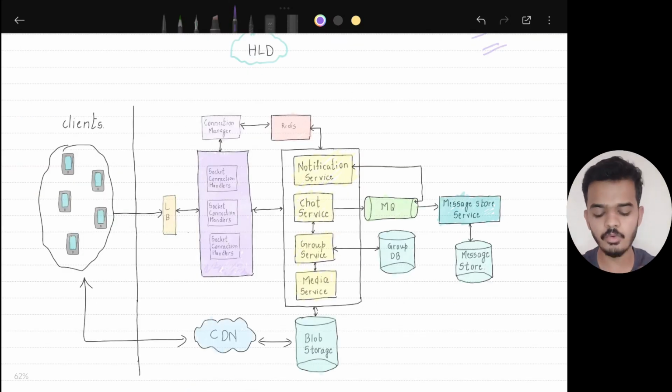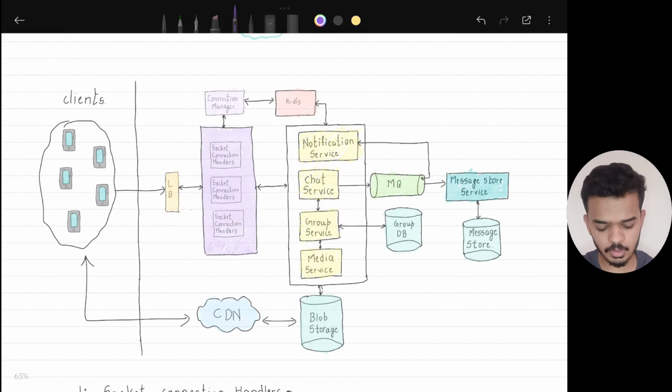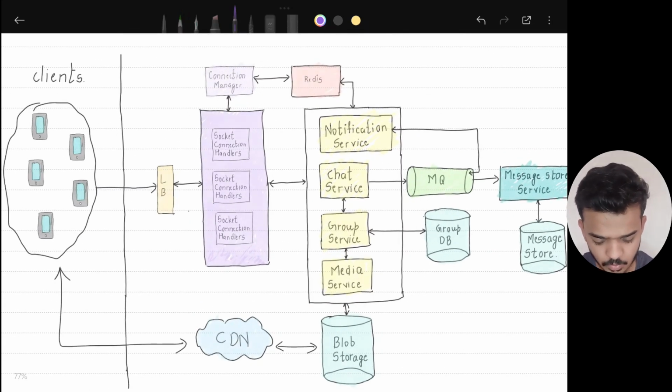Let's discuss how the high-level design of our system would look. Okay, I would suggest you take a screenshot of this diagram. It will be handy for our further discussion. So let me list down what all services we have. We have something called the socket connection handle service.